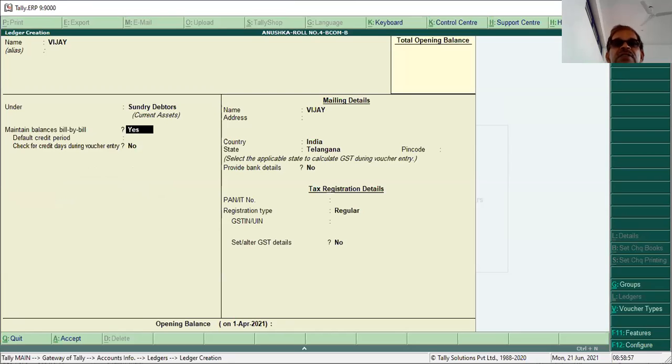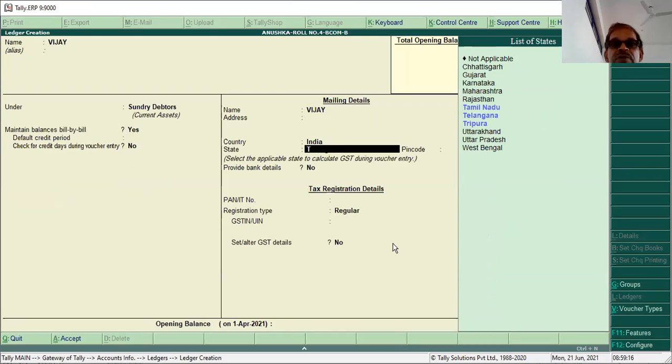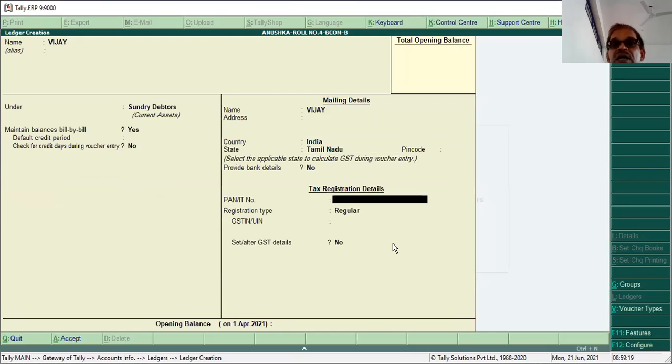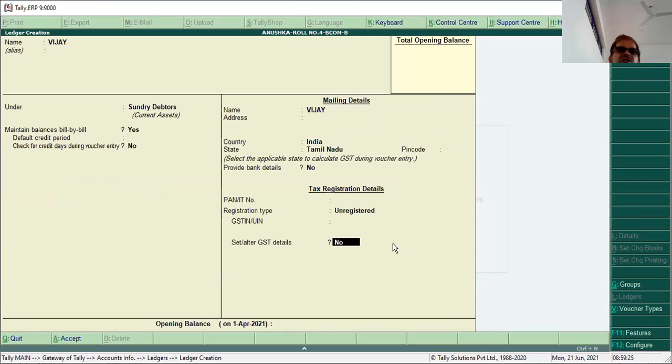Maintain balance bill by bill, say yes. He belongs to Tamil Nadu, because the address shows Tamil Nadu, and he is an unregistered dealer. So select Tamil Nadu. Because he's unregistered, we don't require to enter the GST number. Enter, enter, accept yes or no, yes.